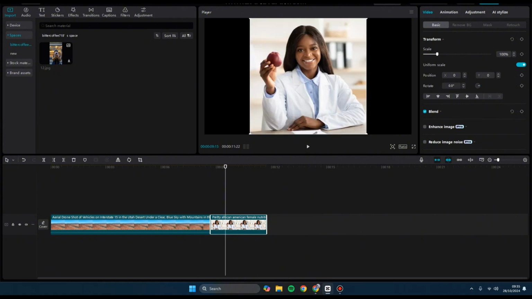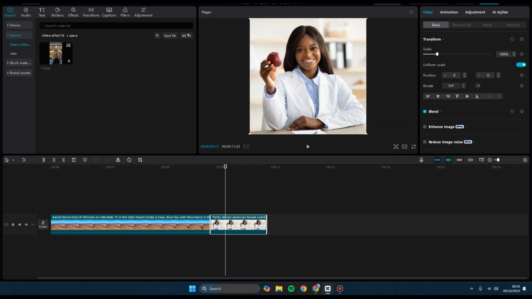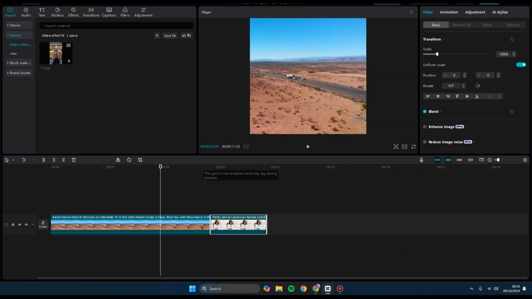If you want to get rid of this black background, you can just go to the ratio in here and choose the same size with the crop size before, like this. So that's pretty easy.